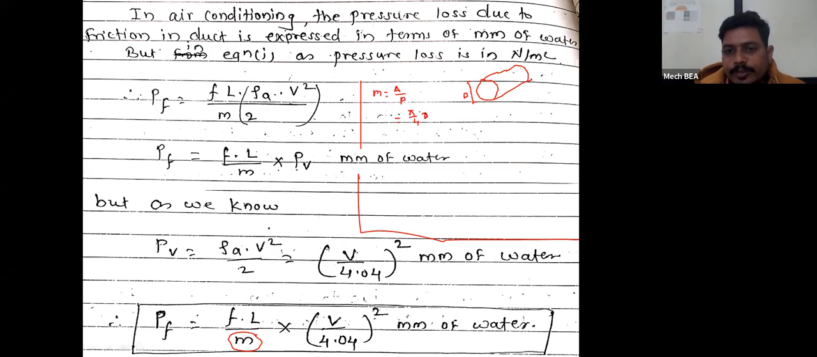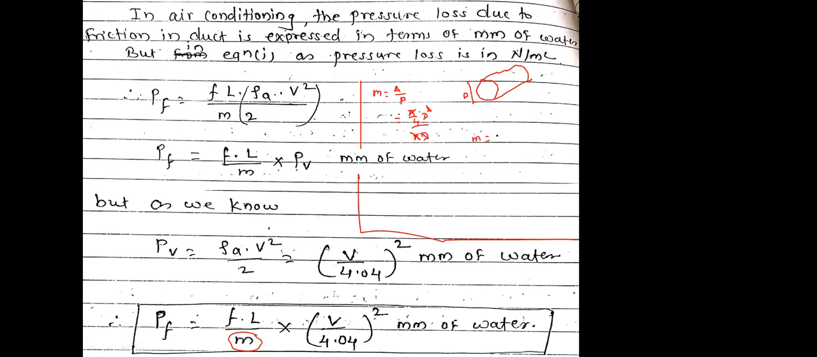And perimeter of circular duct will be pi into d. So here, this pi and this pi will get cancelled. This d and this d will get cancelled. So here, I will get the value for m as d by 4. Value for m will be d by 4.